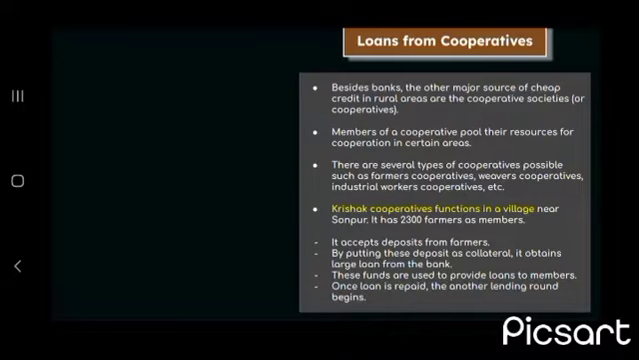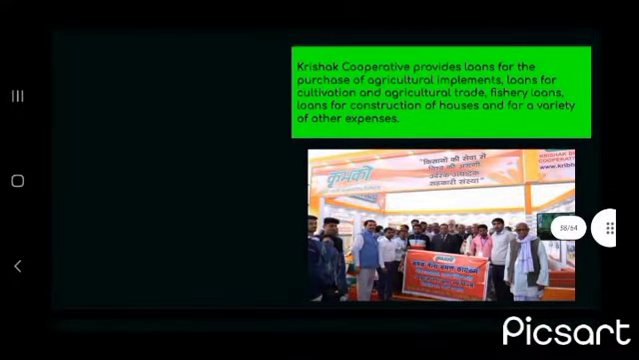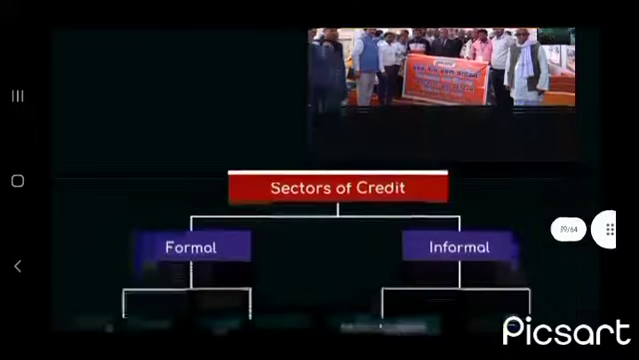It accepts deposits from farmers, and by putting these deposits as collateral, it obtains a large loan from the bank. Okay. Now, the Krishna Cooperative provides loans for the purchase of agricultural implements, loans for cultivation and agricultural trade, fishery loans, loans for construction of houses, and a variety of other expenses.